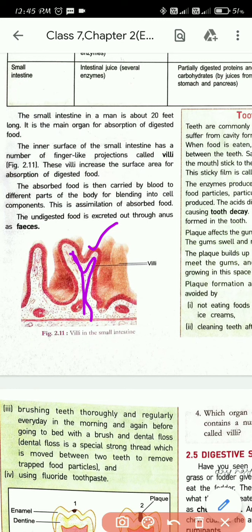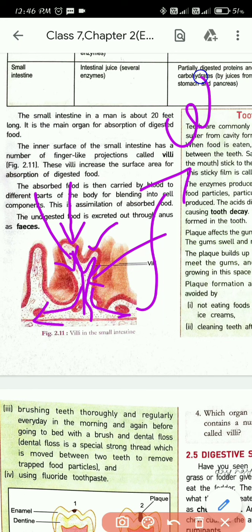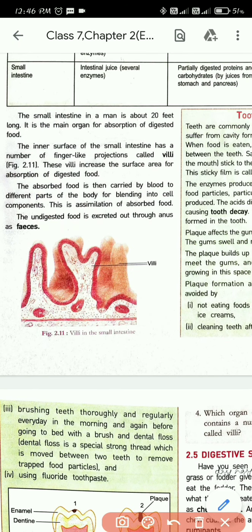The villi will absorb all the food, and the absorbed food will be sent into the bloodstream, carried through the bloodstream and delivered to the cells. So this is the role of the villi. The villi increase the surface area for absorption of digested food. The absorbed food is then carried by blood to different parts of the body for blending into cell components. This is assimilation of absorbed food.